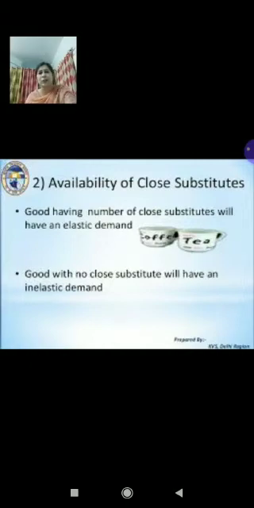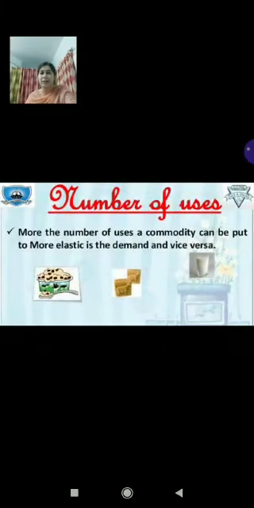But suppose you don't have any option, then definitely what do you do? You don't change your demand. So you stick to the one. In that case, the demand becomes inelastic. Right children? Coming to the third factor, number of uses of the commodity.